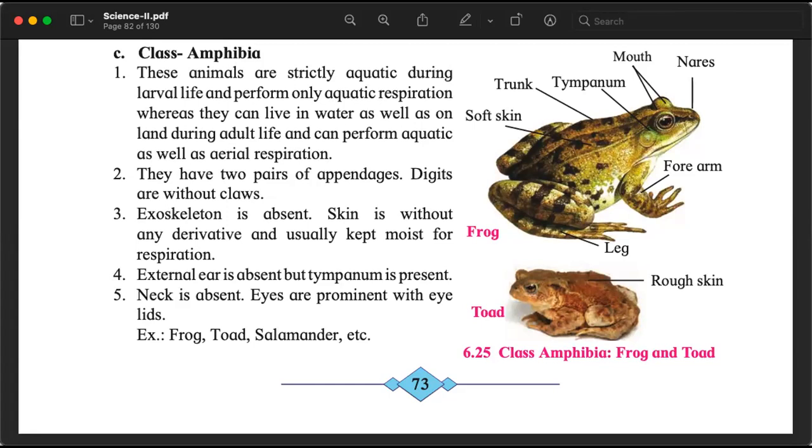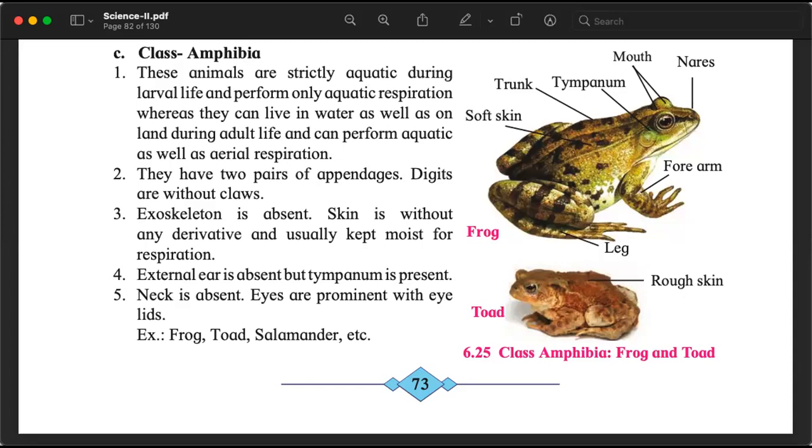Exoskeleton is not there. And the skin is usually kept moist. जैसे हमको भी पसीना आता है to keep our body cool. They also keep cool by keeping the skin moist. Something more is happening here. Not only they have eyes, they have something else which is called a tympanum. Last year, अगर आपने sound ठीक से पढ़ा तो हमने पढ़ा था eardrum, tympanic membrane, which helps them hear, listen.